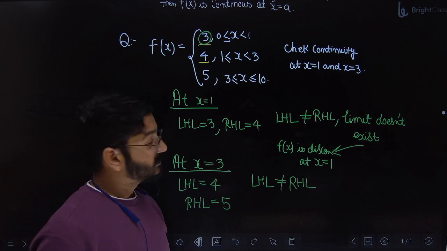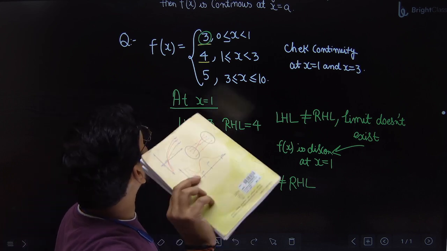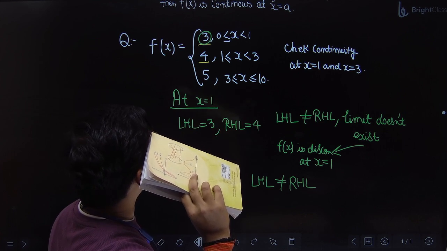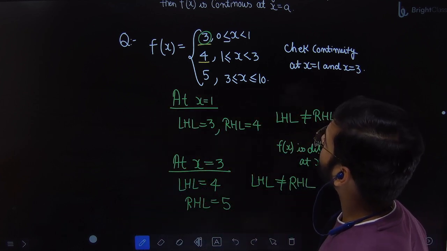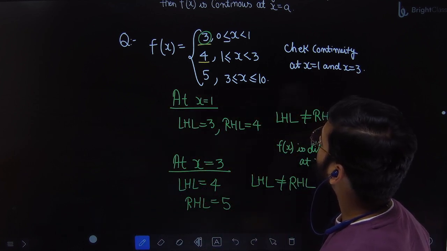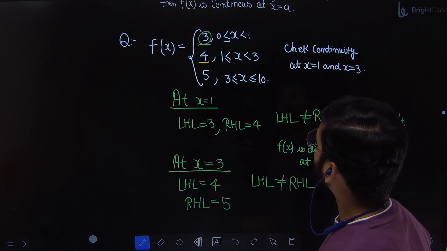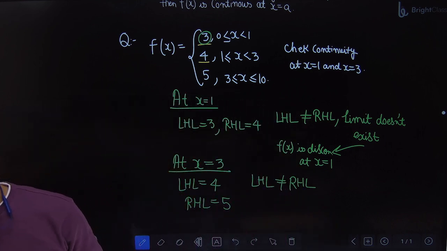Okay, not 11, -1 is fine. One second. This function, they have not defined for that. Just cut that part. It's not possible here.